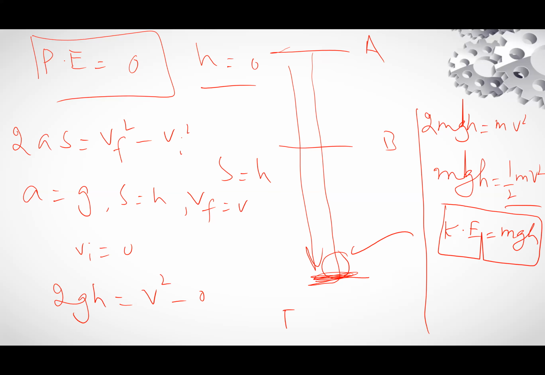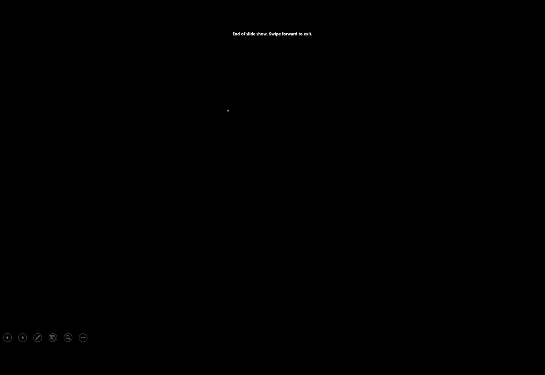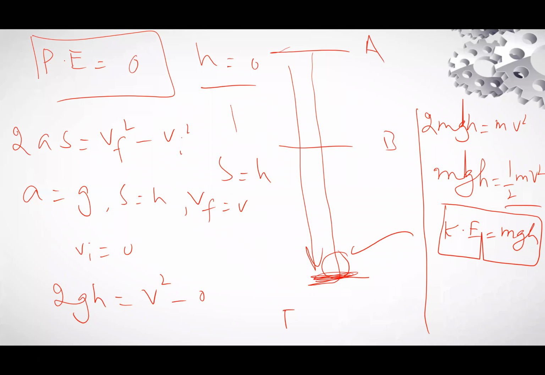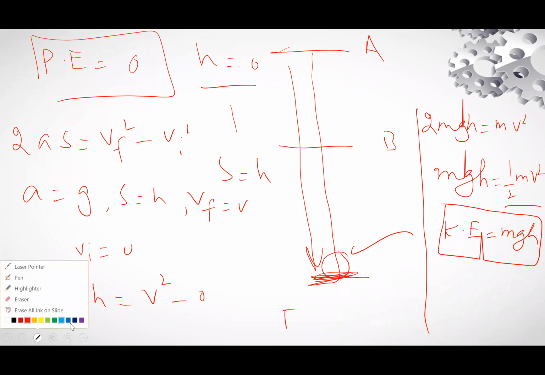So E total at point C is the sum of potential energy plus kinetic energy.